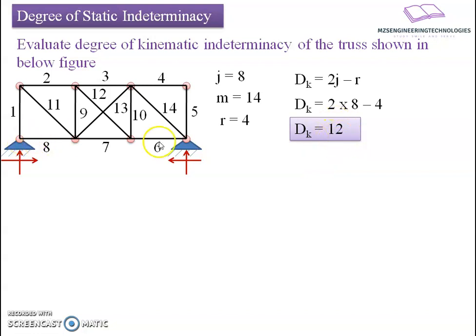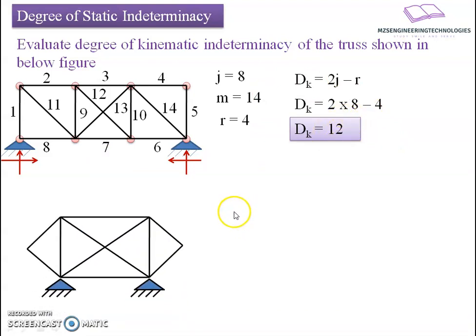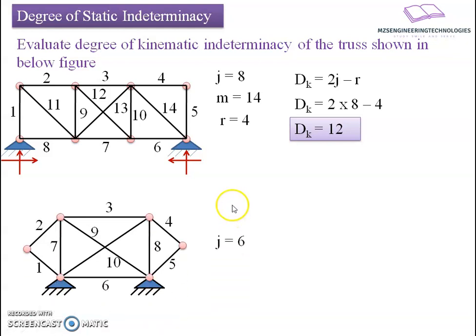If we see the ends where the supports are provided, there is no degree of freedom, whereas the other joints are free. So 1, 2, 3, 4, 5, 6 joints are there. Multiplying by 2 for individual displacements results in 12, and this equation also results in the answer 12. Let's move towards the second example here, which is supported by end supports like this. The number of joints is 6, the number of